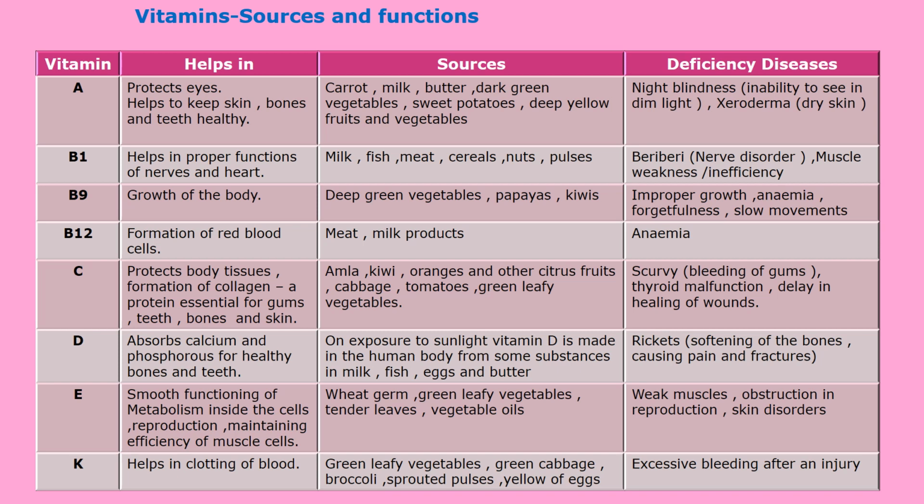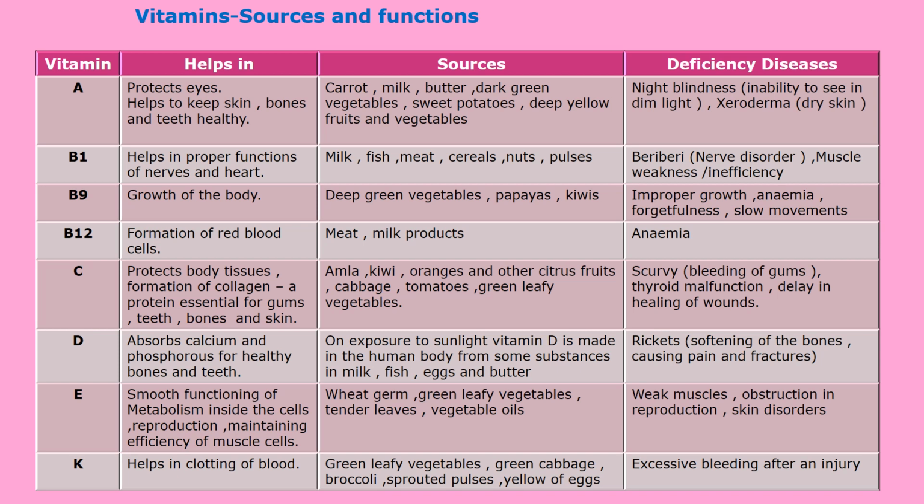Now the next vitamin is vitamin B1. This vitamin B1 helps in proper functioning of nerves and heart. Sources of vitamin B1 are milk, fish, meat, cereals, nuts and pulses.